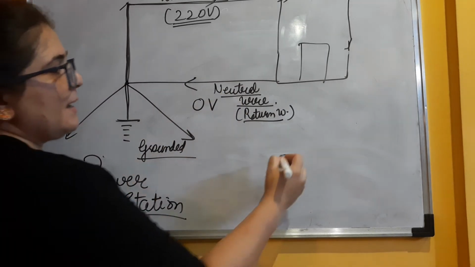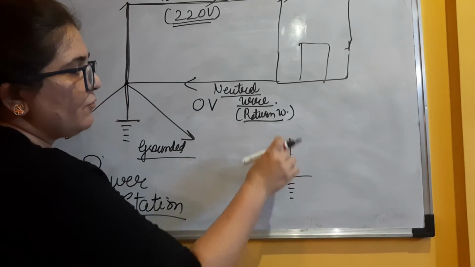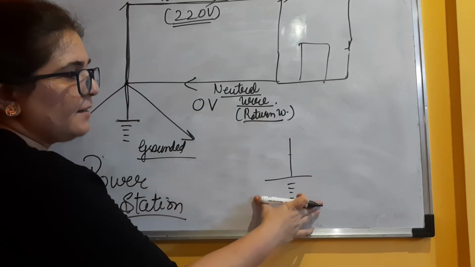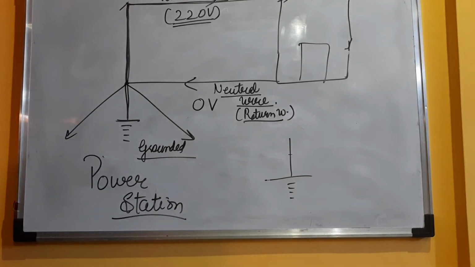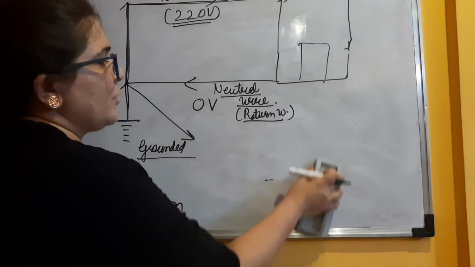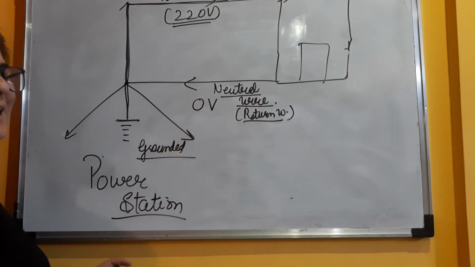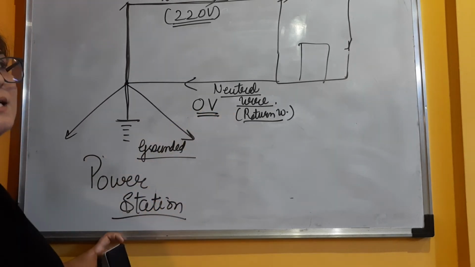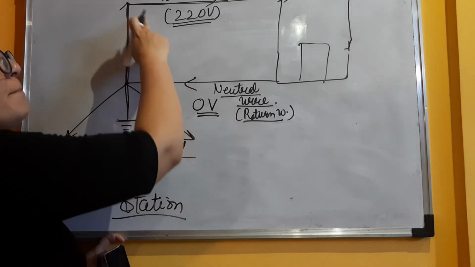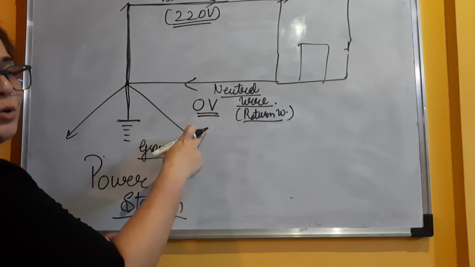If we send the wire down into the earth, the extra amount of current in this wire will go to the earth, because we know that earth is a huge conductor and it is always at 0 potential. So even if this neutral wire had any current, that current will enter the ground and this will always remain at 0 volt. Why have we done it? Because live wire has to bring 220 volt to your houses, so we want 0 volt over here.